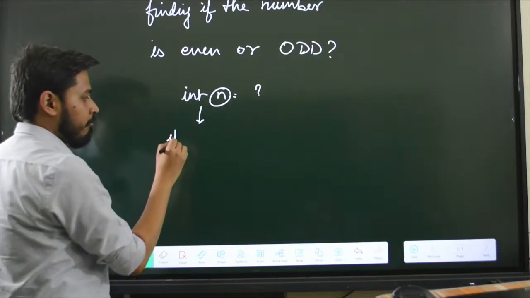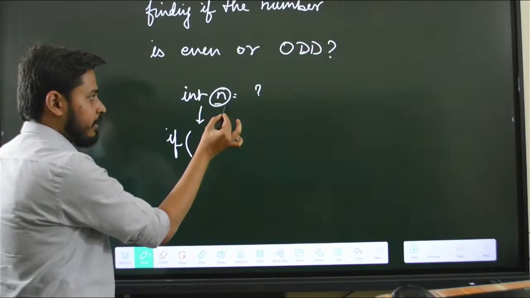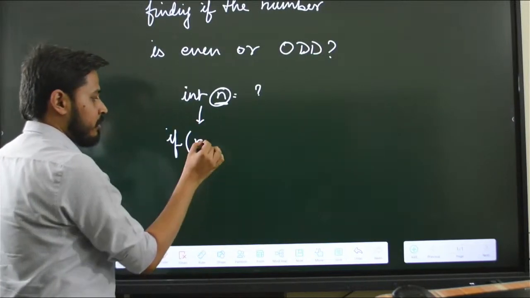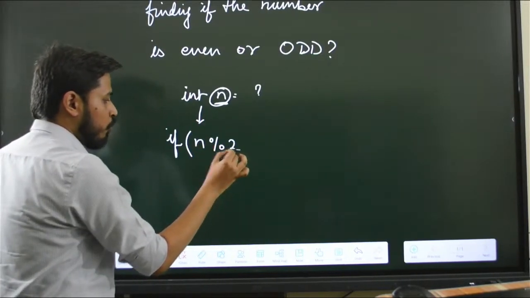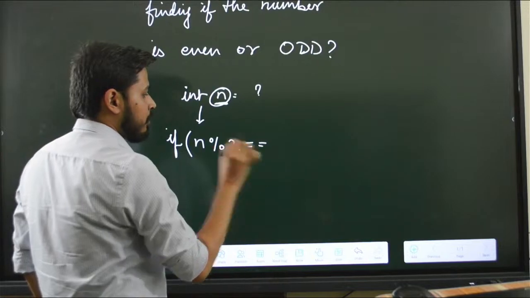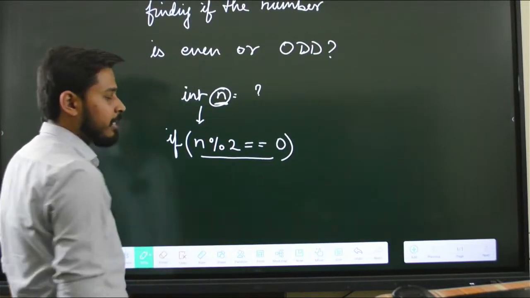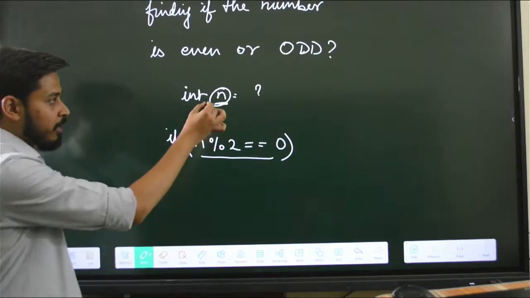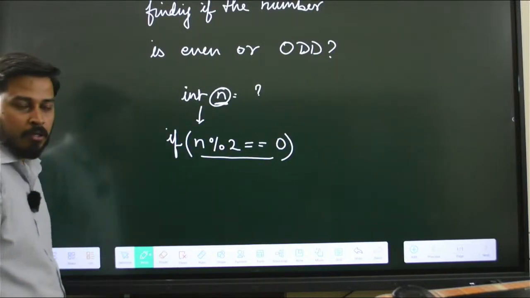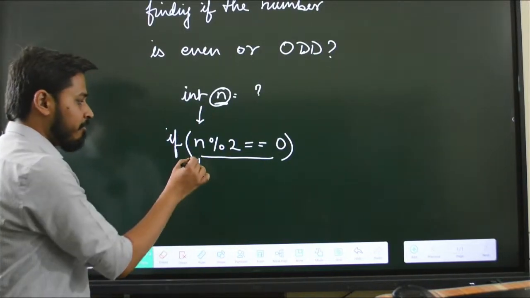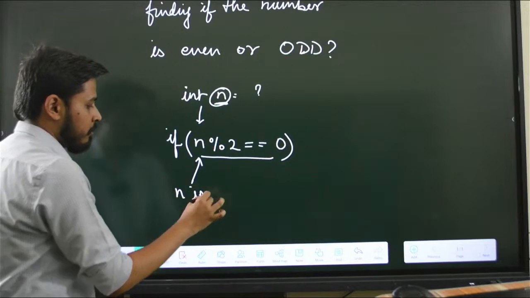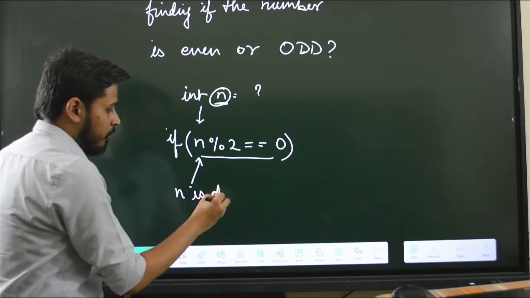So I'm going to write here if n mod 2 is equal to 0. This is a condition which I have created to check if that particular n is even or odd. Basically the idea is checking if n is divisible by 2 or not.